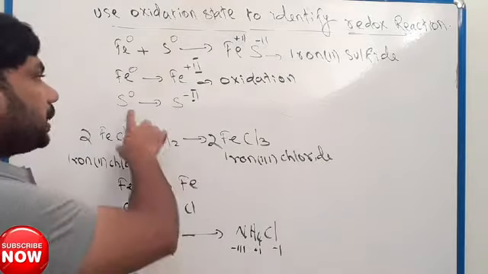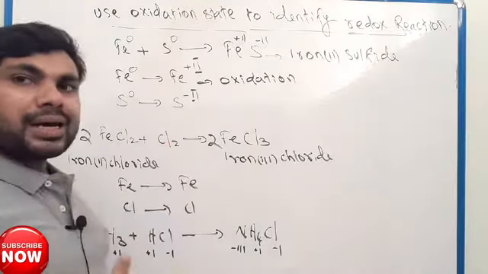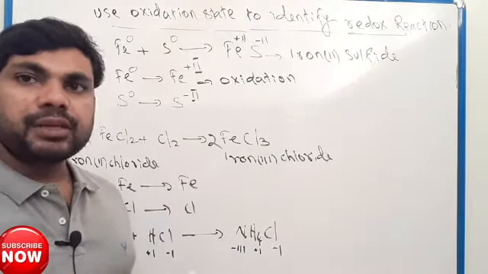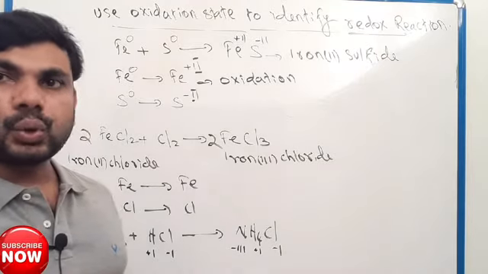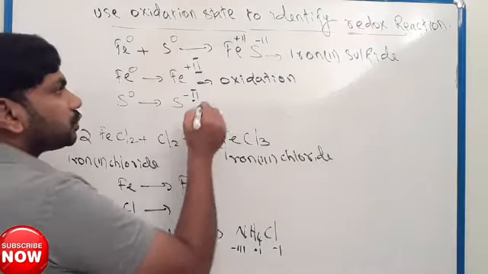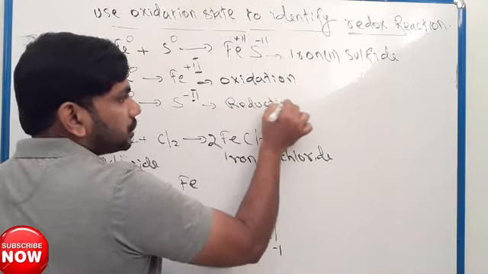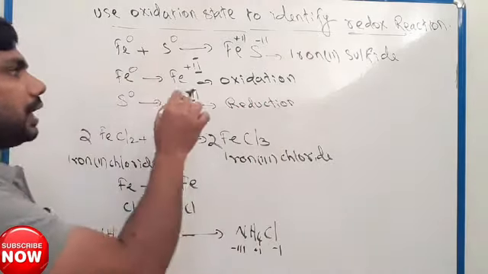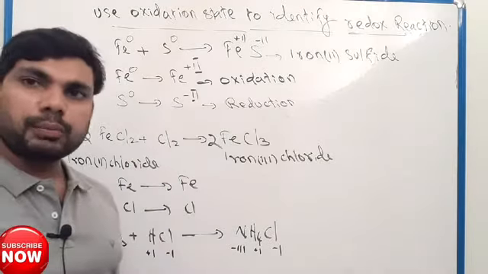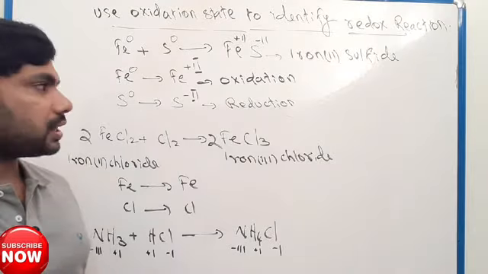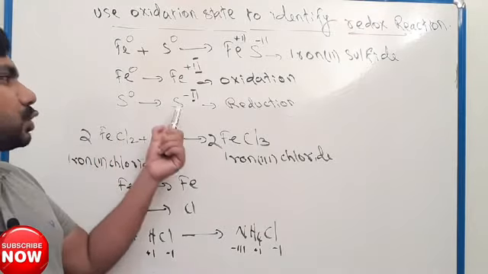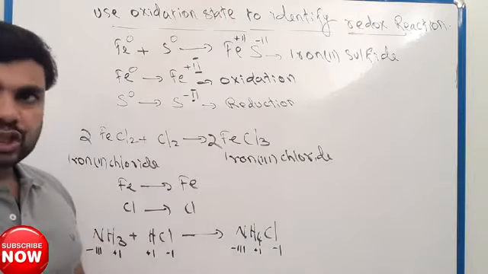So here 0 changes to -2, which means sulfur received 2 electrons. Received electrons, so it is reduction. In this chemical reaction, Fe to Fe2+ is oxidation, and sulfur to S2- is reduction.